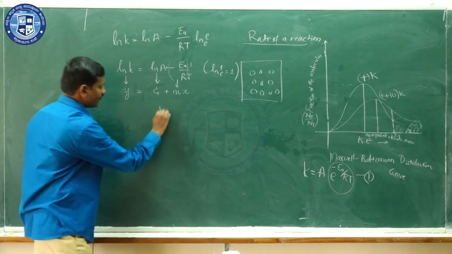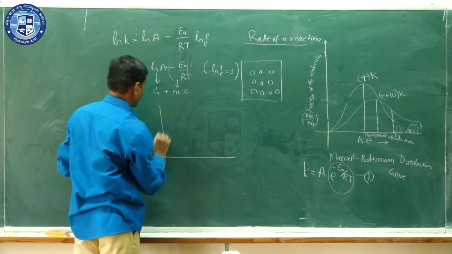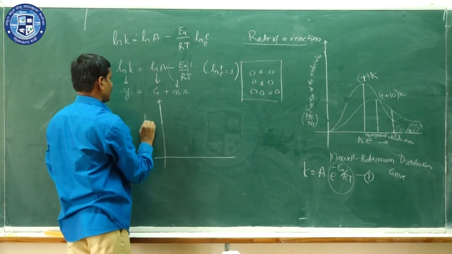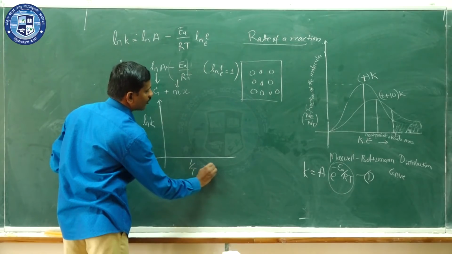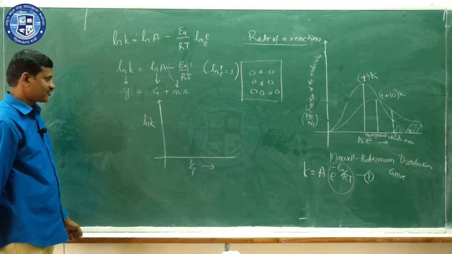So we can plot a graph, that is important for competitive examinations. We take ln K along the y axis and 1 by T along the x axis.